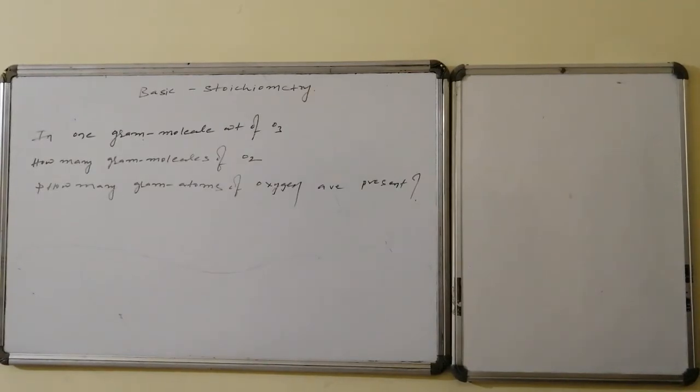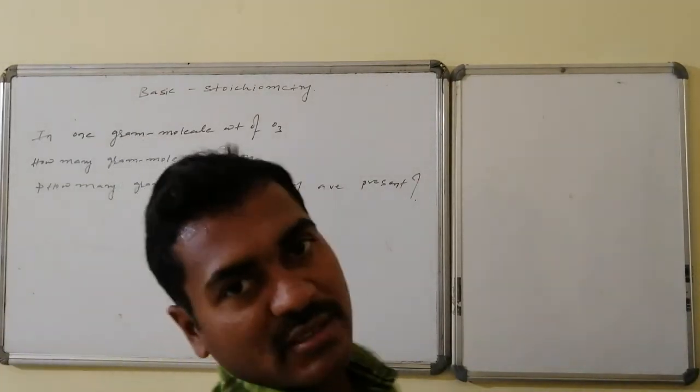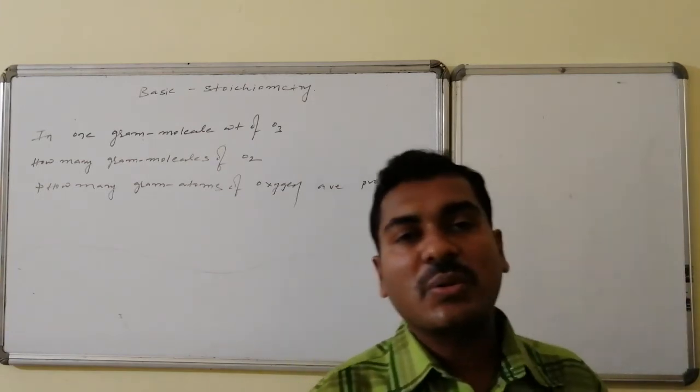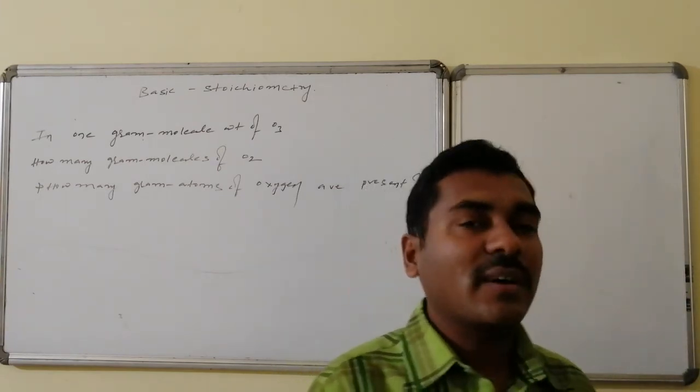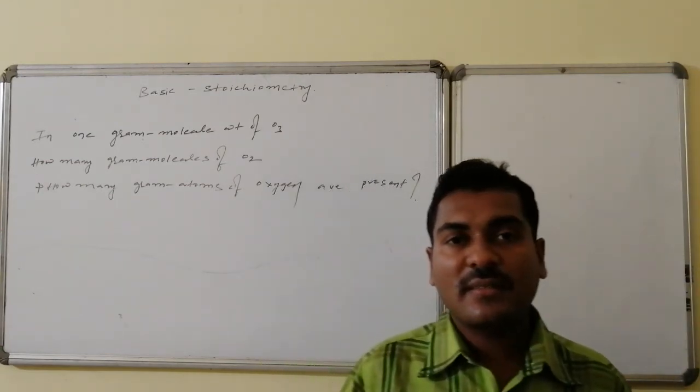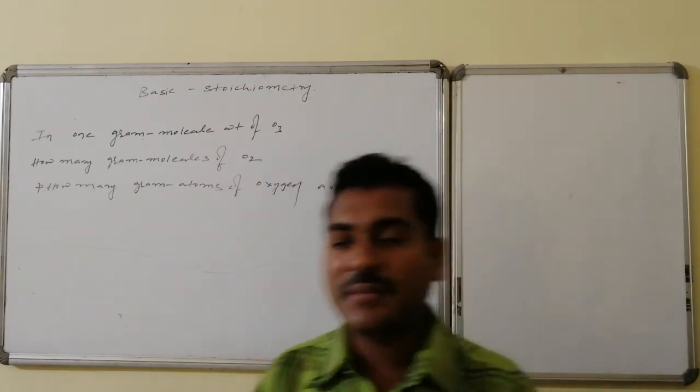There is a question related to basic stoichiometry, that is, basic calculations related to atoms and molecules. In 1 gram molecule of ozone, how many gram molecules of oxygen O2 and how many gram atoms of oxygen are present? This is the question.